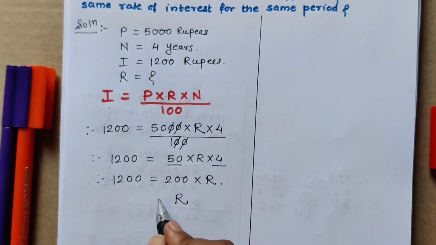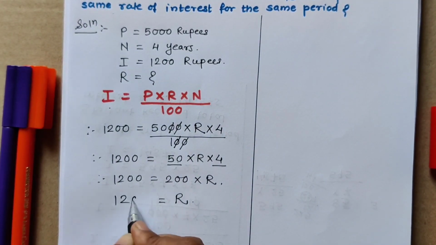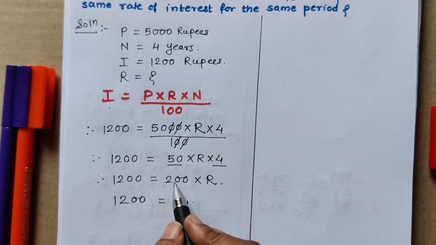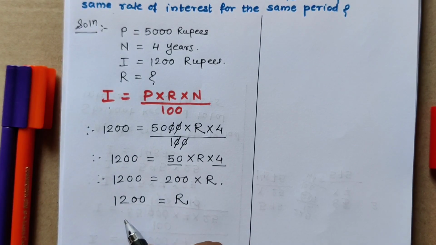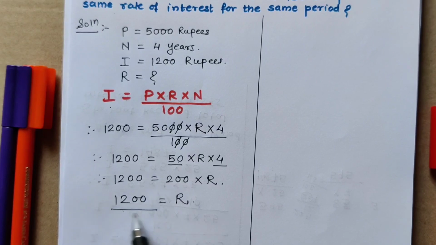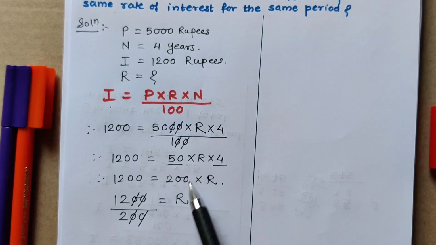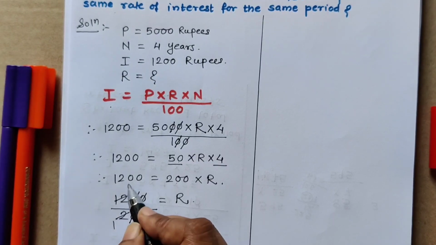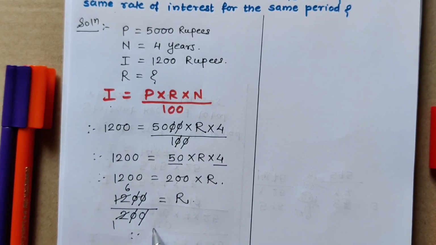This R is equal to this 1,200 as it is on the right hand side. Only this 200 I am going to transfer to the left hand side. So transfer this 200. We get zeros cancelled. This was multiplied by 200. When we transfer, it becomes divided by. Now cancel. 2 1s are 2, 2 6s are 12. So therefore the R value we are getting is 6 percent per annum.